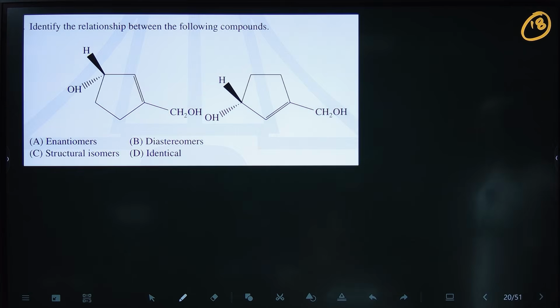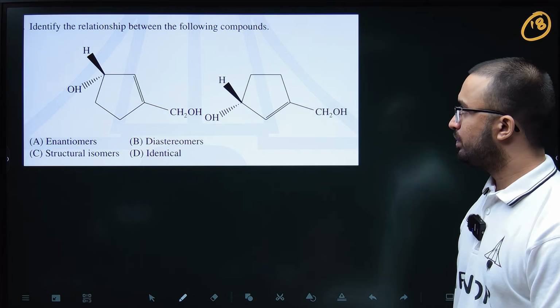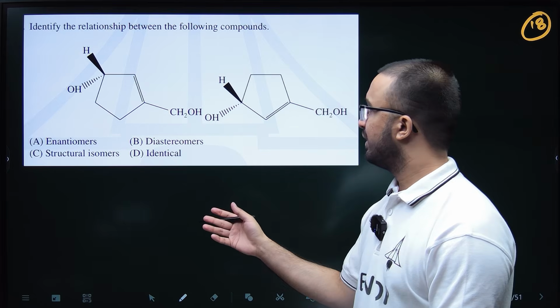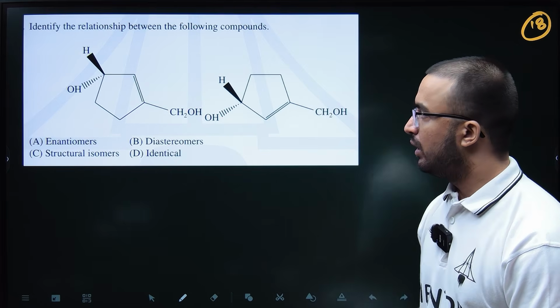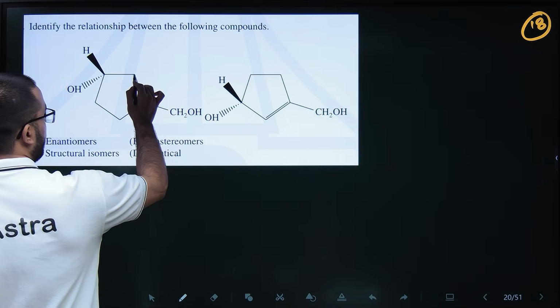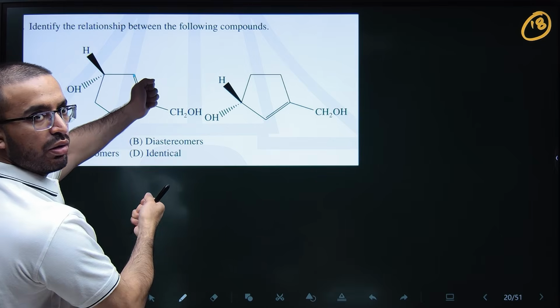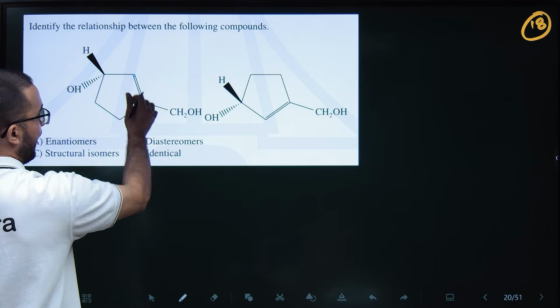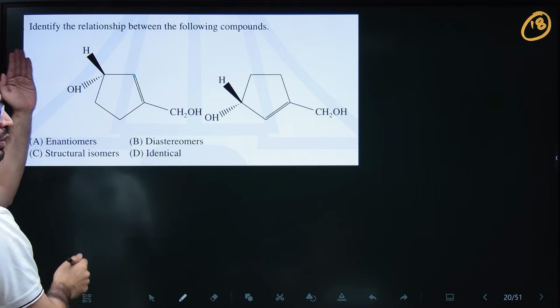Okay. So in this question, basically we have to identify the relationship between the following compounds. If you invert this, like you pull this out of the board and you make it like this, right now hydrogen is out of the board.